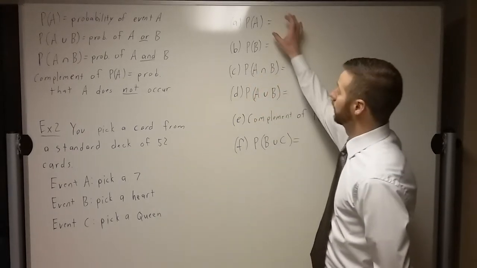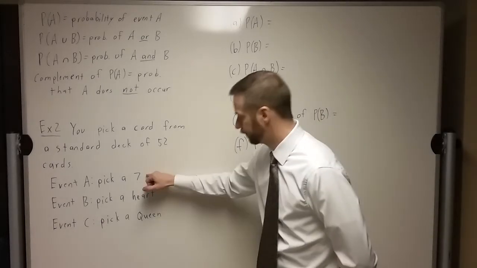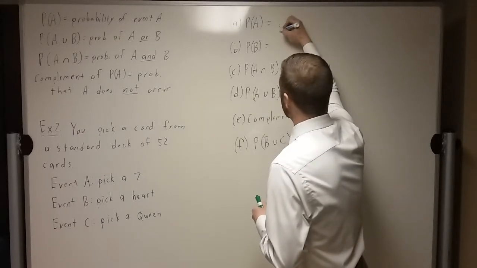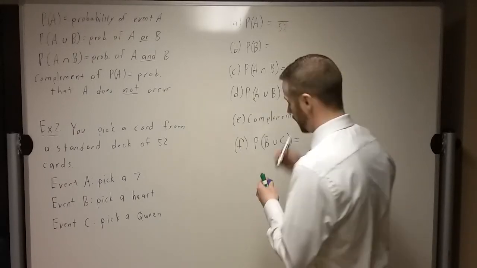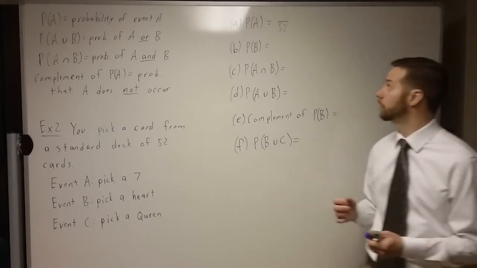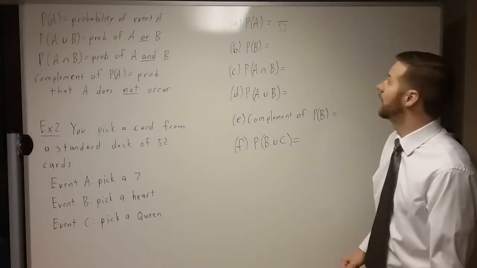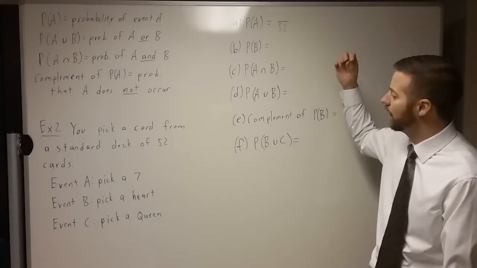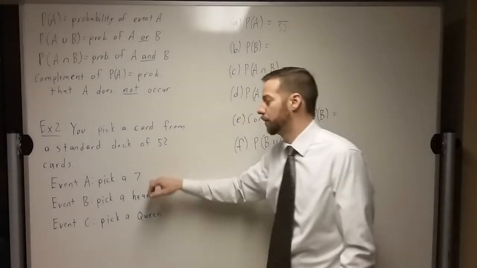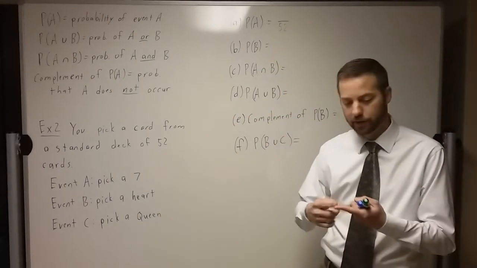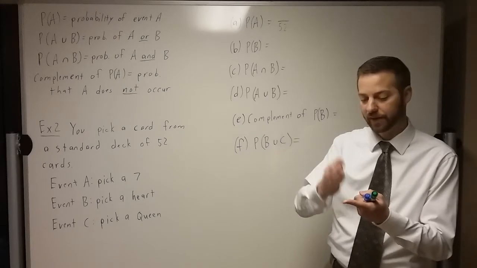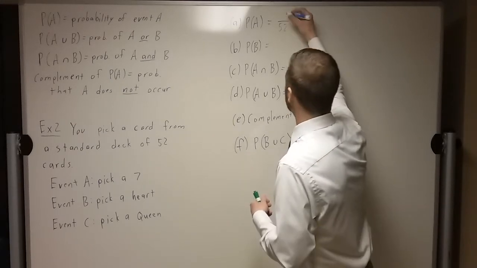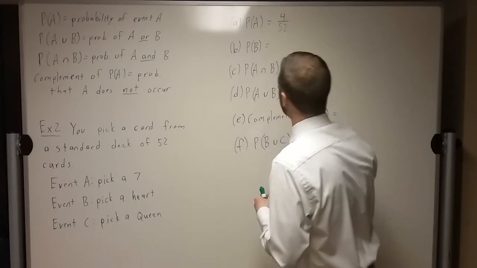All right, so let's look first for the probability of A. Now there's 52 total cards. Remember, probability is desired outcomes over total possible outcomes. If there's 52 cards, that's my total possible outcomes, and that's going to go on the bottom. And then on the top we need to figure out, of those 52 cards, how many of them are 7s? And so we've got the 7 of hearts, the 7 of clubs, the 7 of spades, the 7 of diamonds. So we've got 4 7s in a deck of cards. So the probability that we pull out a 7 from that deck of cards is 4 out of 52.